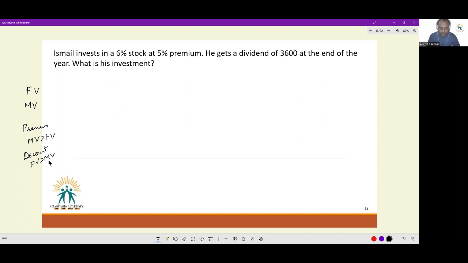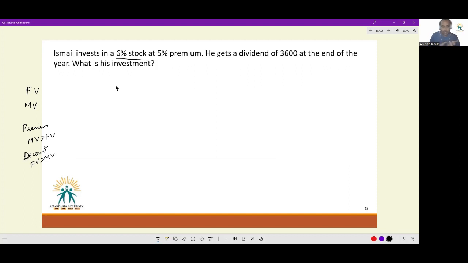And how is dividend given? In the real world, dividend is given at a varying rate every year, depending upon the performance of the company, what their expansion plans are, and how much they are looking to reward their shareholders. But in the quant world, we don't have this varying idea. We have a fixed rate of return mentioned. And that fixed rate of return is 6%.